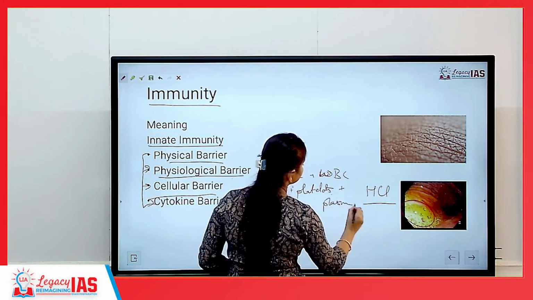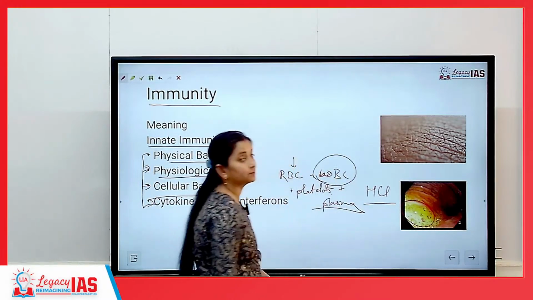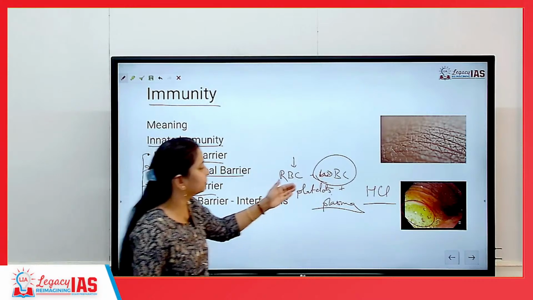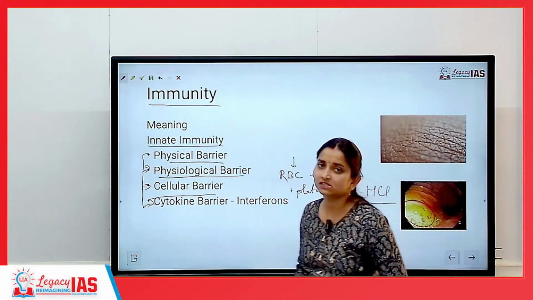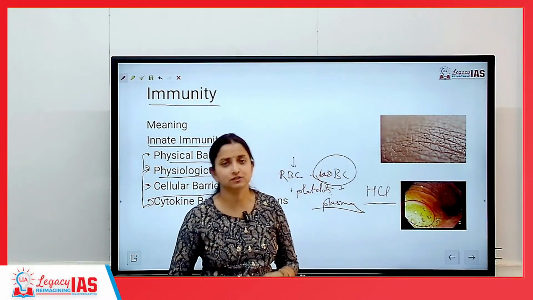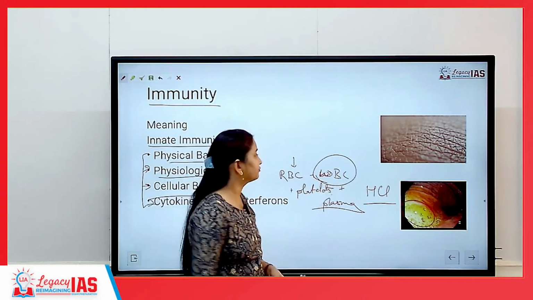These are the 4 major components. Amongst them, this is the one which is responsible for providing us with immunity. There are so many components within white blood cells, consisting of neutrophils, monocytes, B lymphocytes, T lymphocytes, lymphocytes basically. So, what is the task of WBC?